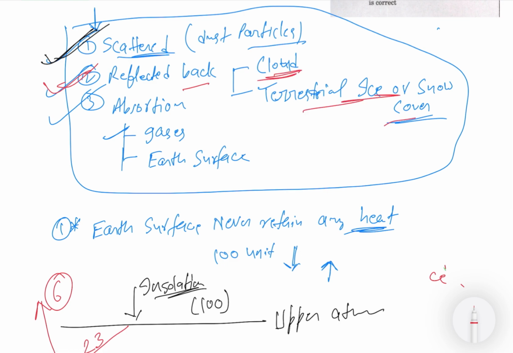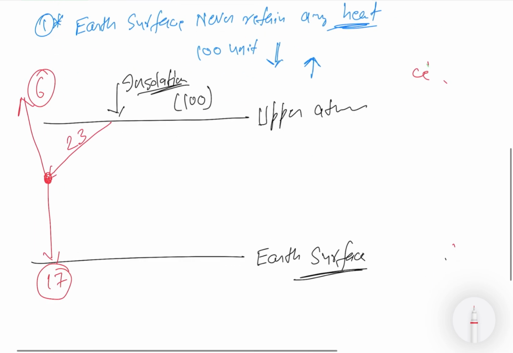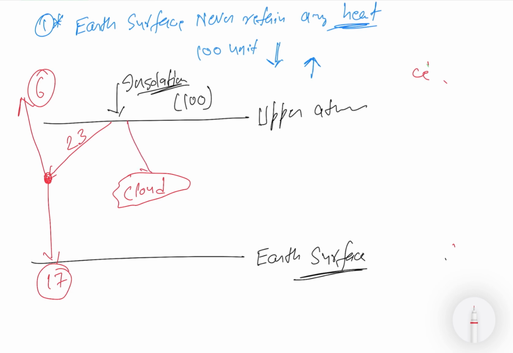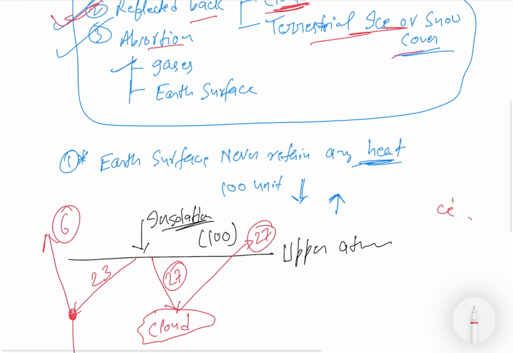So first of all we see how much is reflected by cloud. Now suppose there is a cloud. This is the cloud. So 27 units fall back on the cloud, and it is completely reflected out of the atmosphere. This is the second scenario. And the third scenario is what? Absorbed by gases and the earth surface.